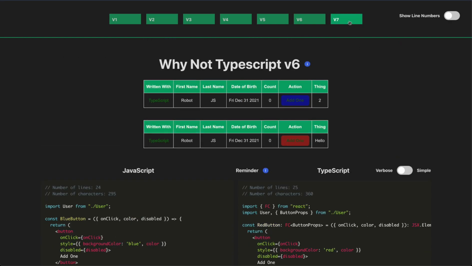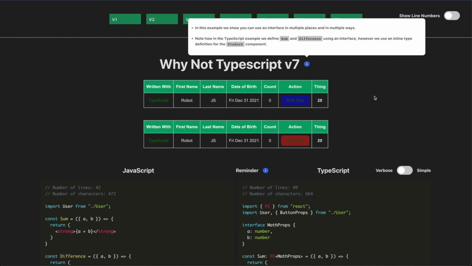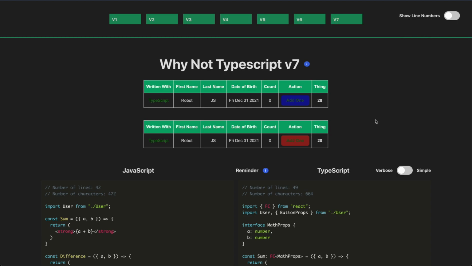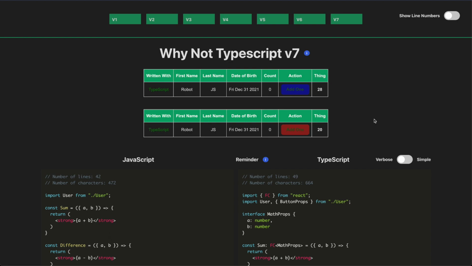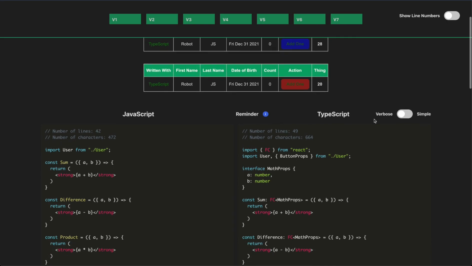Okay, so now let's go look at our last example, version 7. In this example, we show you how you can use an interface in multiple places and in multiple ways. If we scroll down, we'll see that we have the same column, thing, but we have numbers rendered in both. Now remember, before, thing accepted a string, hello, and a number, the number 2. Well, we've now updated that.